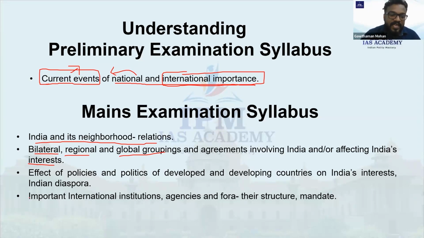Now comes the effect of policies and politics of developed and developing countries on India's interest and Indian diaspora. Till now we were talking about the country India, the people who are living in this country, and how it is impacting them. Now we also want to talk about the Indian diaspora. The people of Indian origin, who belong to India but are living in other parts of the world, we call them the Indian diaspora.